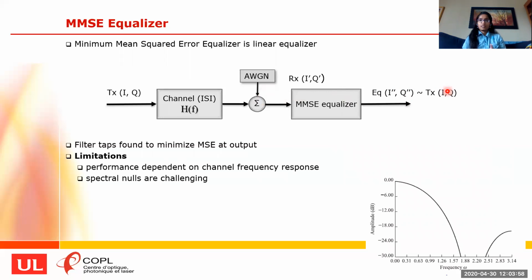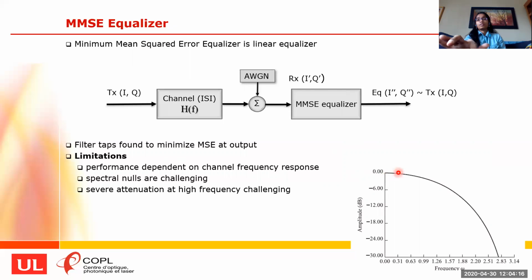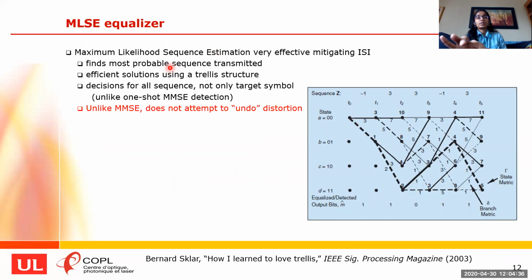But there are a few limitations for this MMSE equalizer. The performance of the MMSE equalizer severely depends on the channel frequency response, and it decreases severely when the channel response is bad. Suppose we have spectral nulls in the frequency domain, or in our case, a high band limitation of the channels, the MMSE performance severely deteriorates. When we are targeting very high bit rates, the severe attenuation of the high frequencies increases a lot, and then the MMSE solution wouldn't be much reliable.